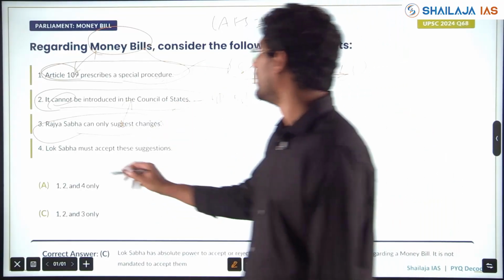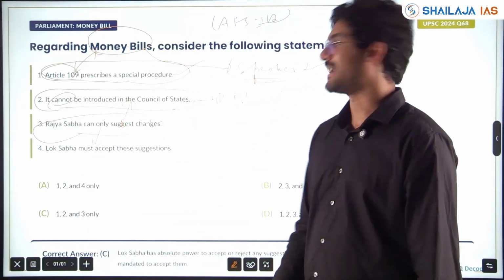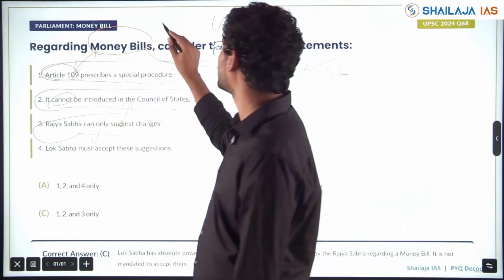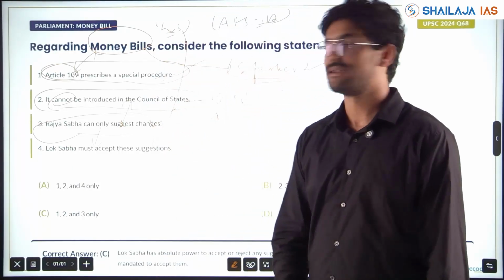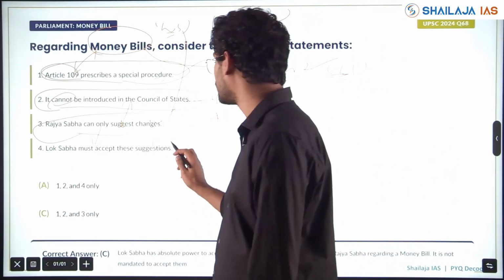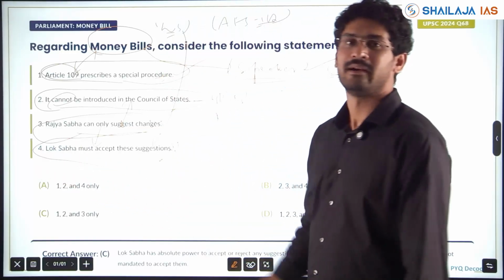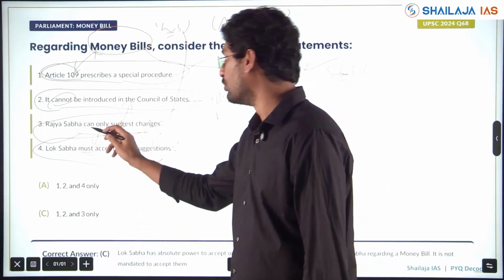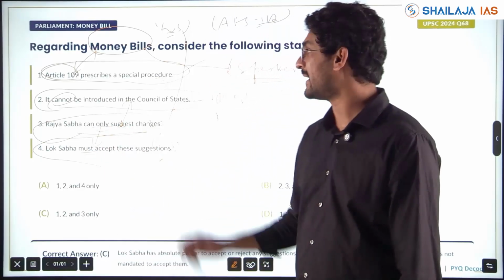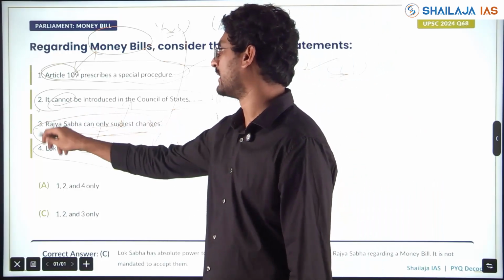1, 2, 3. Lok Sabha must accept the suggestion. With respect to money bill, if Lok Sabha is the deciding authority, it has the absolute power, then does Lok Sabha must accept the suggestions of Rajya Sabha? Not mandatorily. "Must" might be an extreme word. Rajya Sabha can only suggest. If you don't know the concept behind it, all will seem wrong.